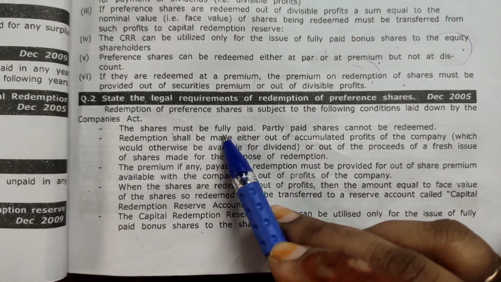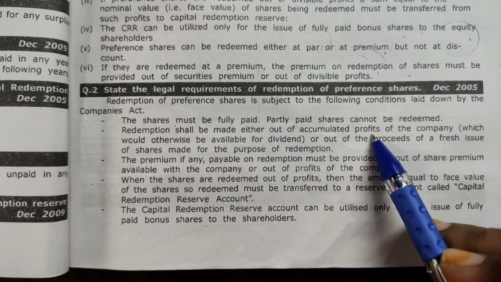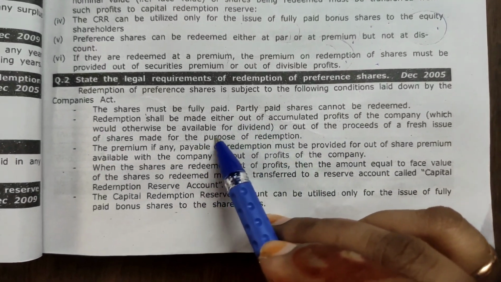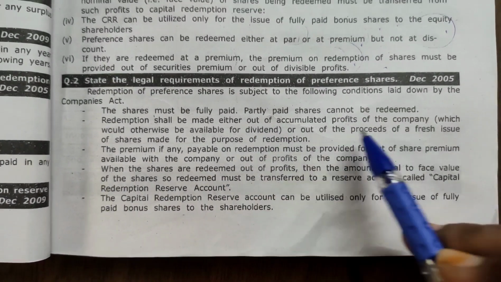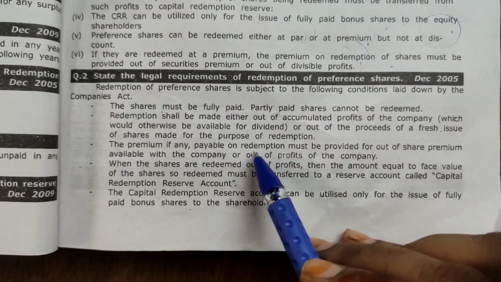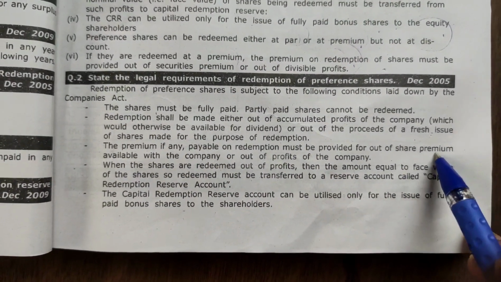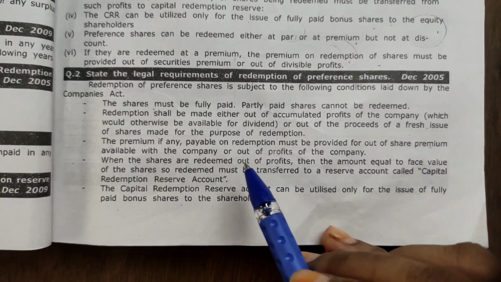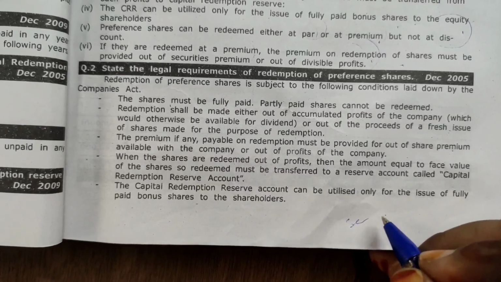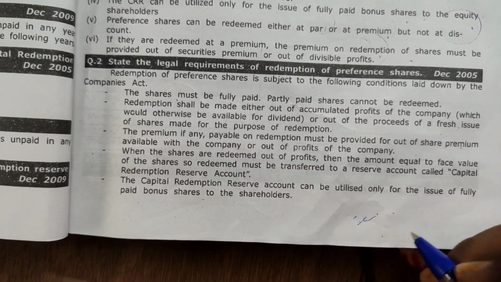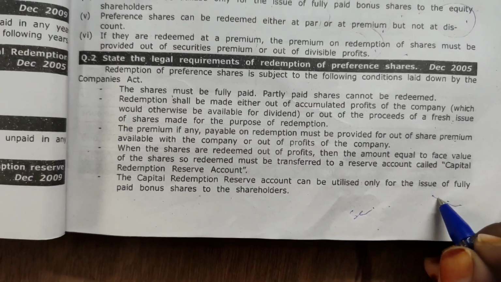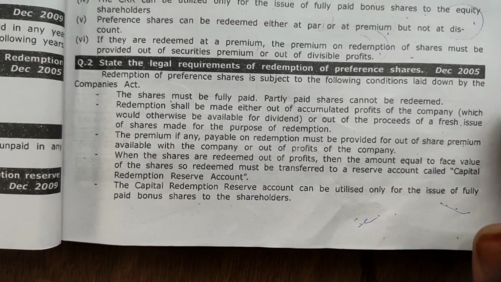It should be fully paid, it should be out of accumulated profit, and it means we have to use our reserves or a fresh issue of share. And the premium payable on redemption must be provided out of share premium. Only to pay premium can we take it from securities premium, and the other capital we cannot take from securities premium, we have to take it from divisible profit. This is what section 55 says.